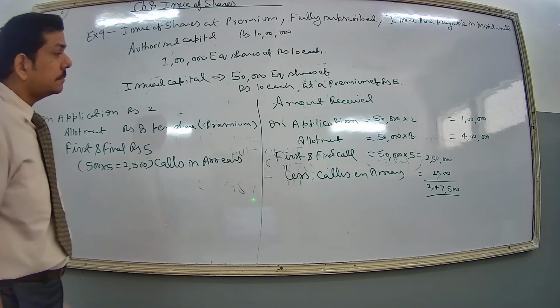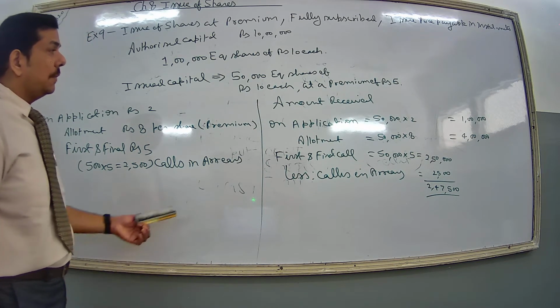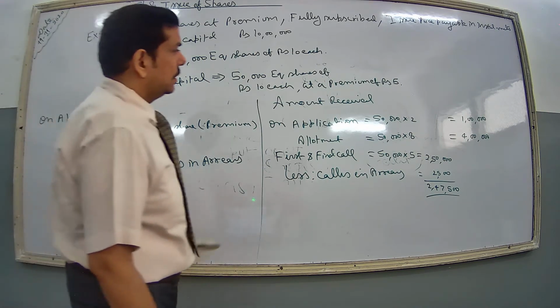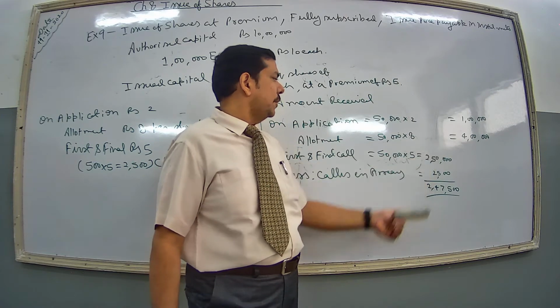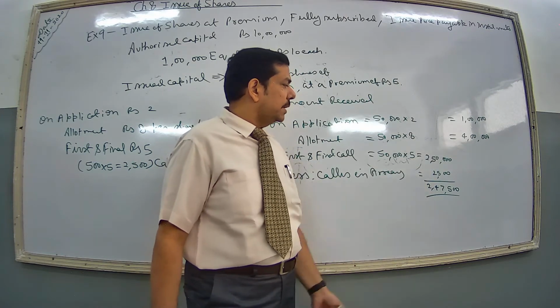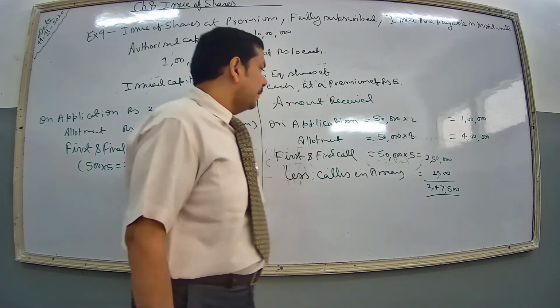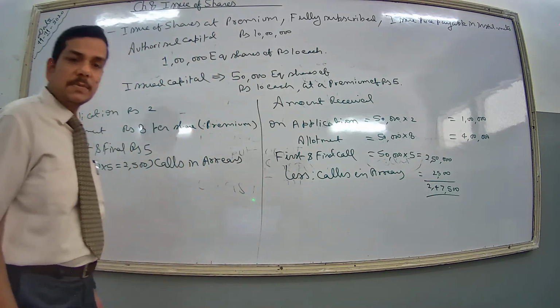Clear? So our working is clear now. See, 1 lakh you have received at the time of application, 4 lakh at the time of allotment, and 2,47,500 at the time of first and final call. Now our working note is clear.